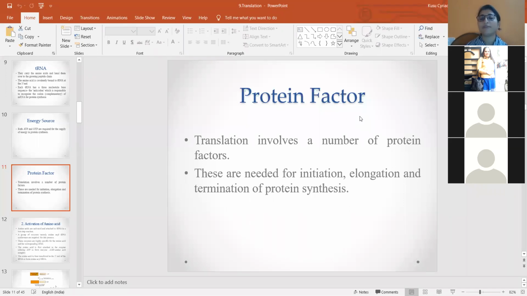The factors required during initiation are called initiation factors, those utilized during elongation are called elongation factors, and those during termination are called termination factors. Many initiation, elongation and termination factors work coordinately to carry out the process of protein synthesis. So the availability of these protein factors is also very essential for protein synthesis.